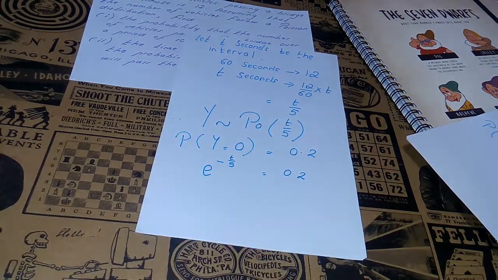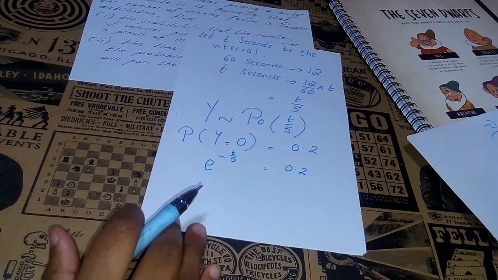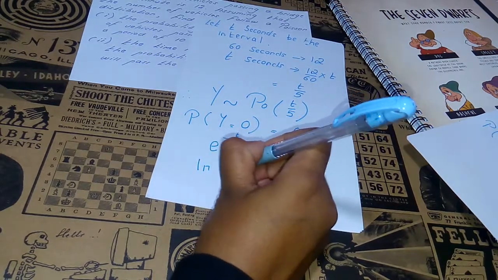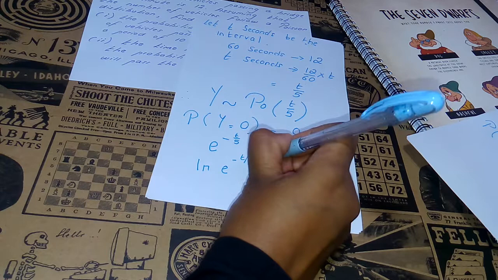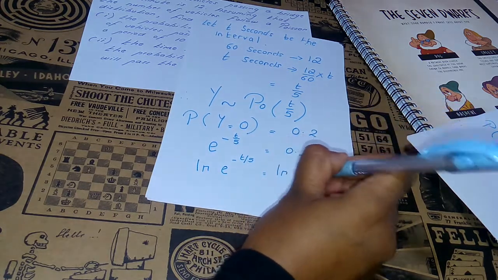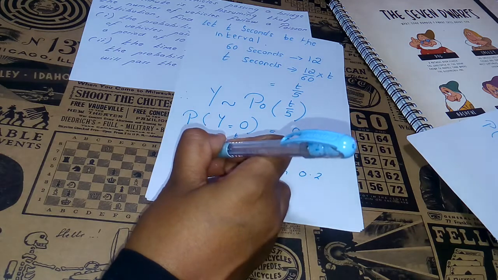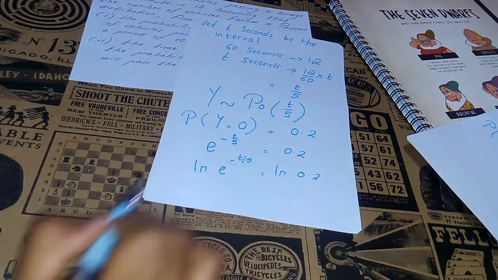Now, by putting ln on both sides, we can eliminate this e here. So putting ln on both sides, ln of e to the power negative t over 5 is equal to ln 0.2. Now, by the laws of ln, we can send this power in front of ln.